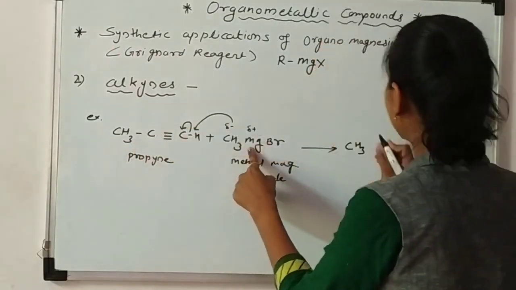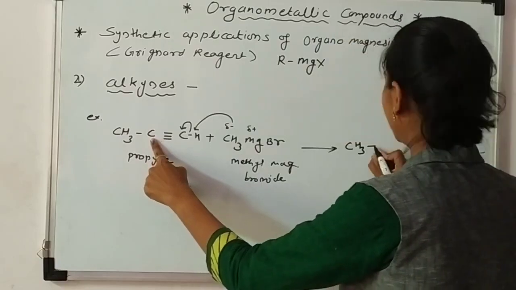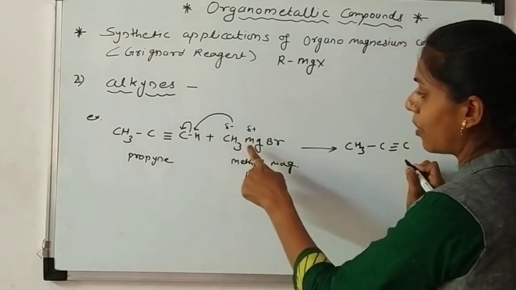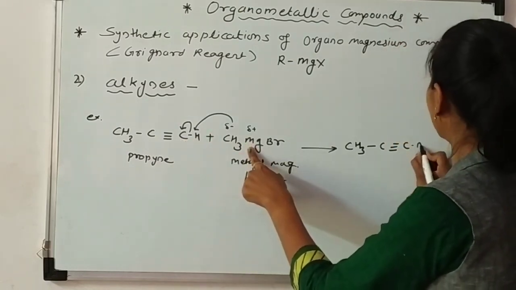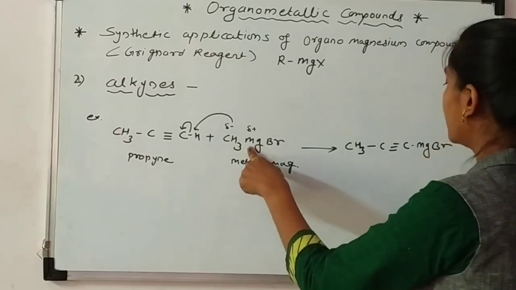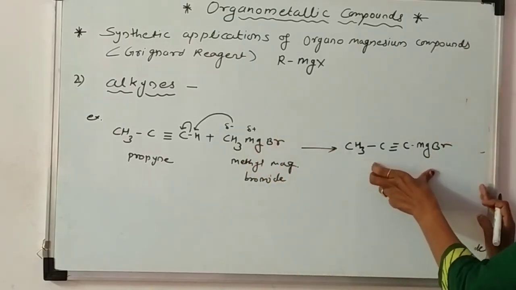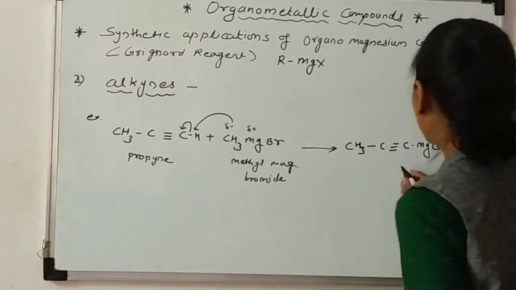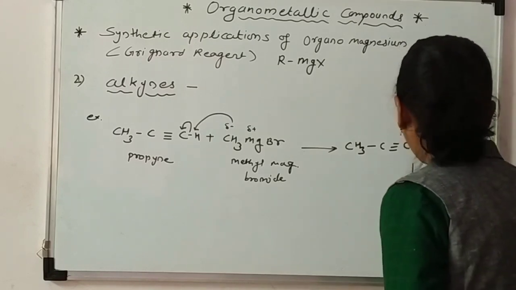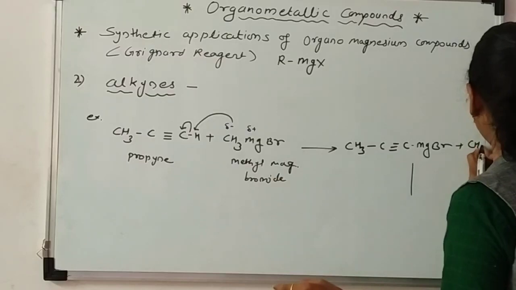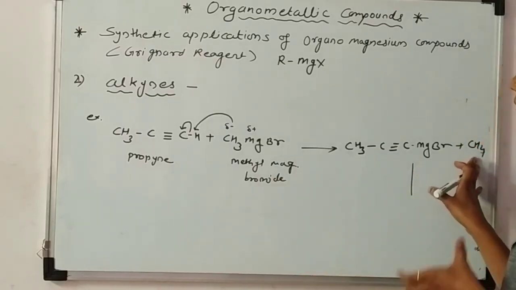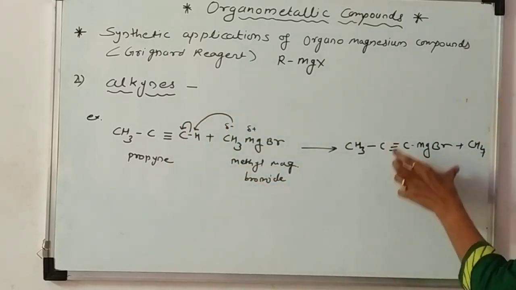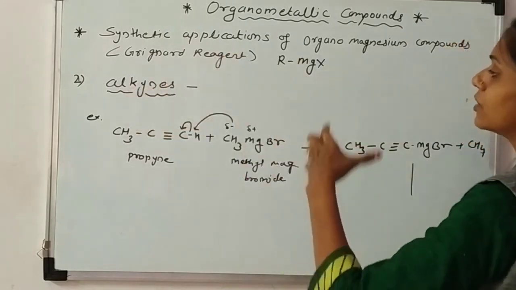CH3, as it is, CH3 C triple bond C. This electronegative carbon atom is bonded with this positive magnesium, MgBr. So a new Grignard reagent is first formed from this propyne and the Grignard reagent, and another byproduct is methane. In this case, the alkane, methane, is the byproduct. We want a new Grignard reagent, since we want to synthesize new or higher alkynes.